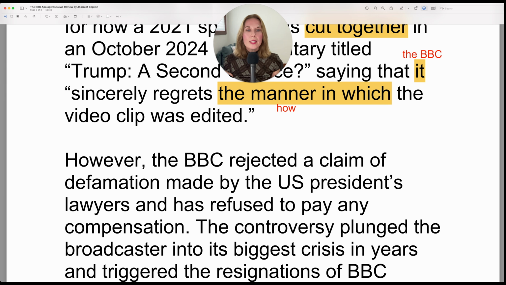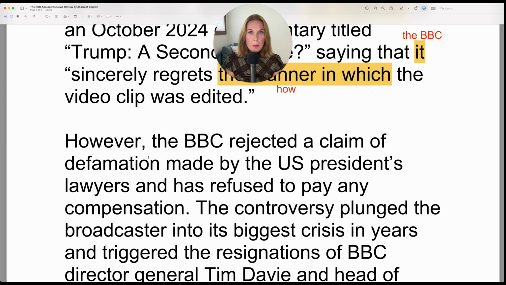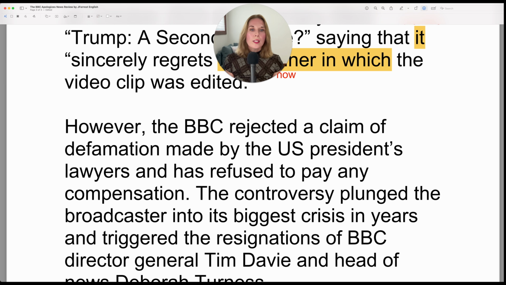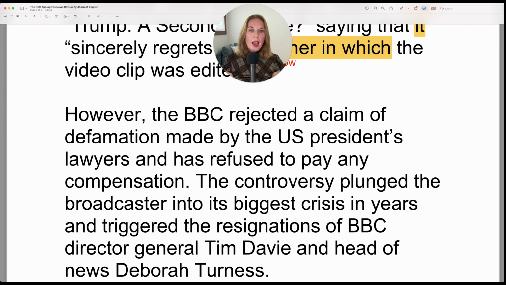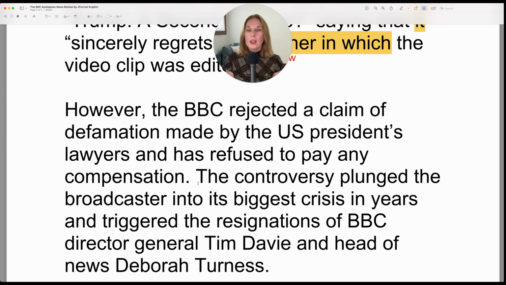However, the BBC rejected a claim of defamation made by the US president's lawyers and has refused to pay any compensation. So defamation, this is a legal term. I'm not exactly sure what it means, because I'm not a lawyer, but my understanding is when you harm the reputation of someone.